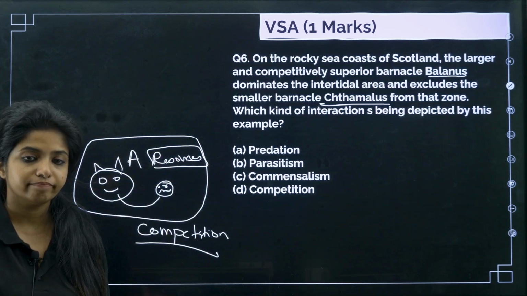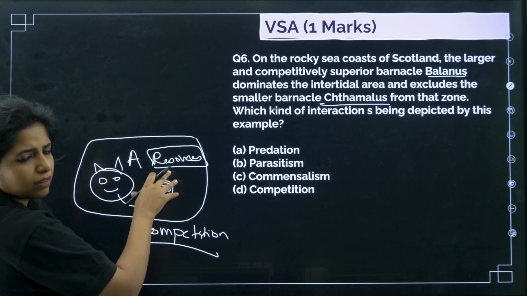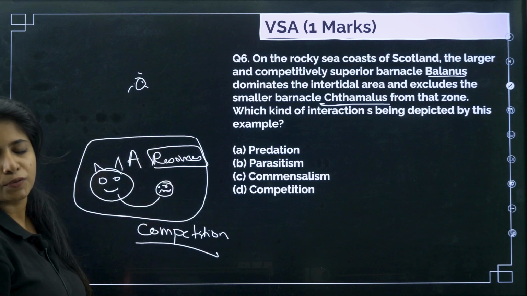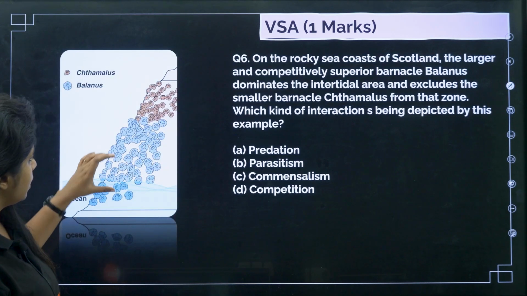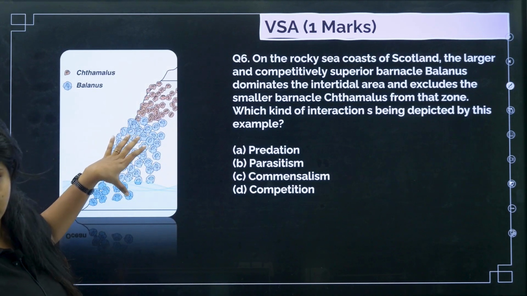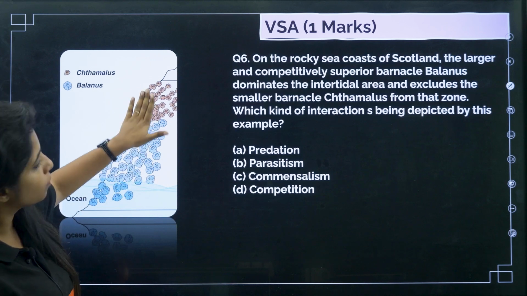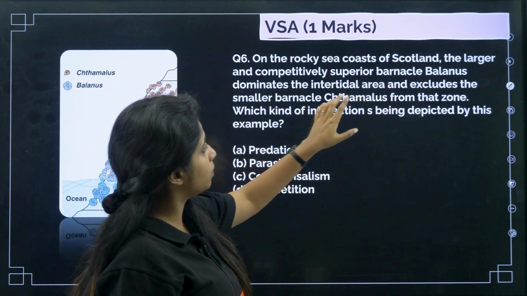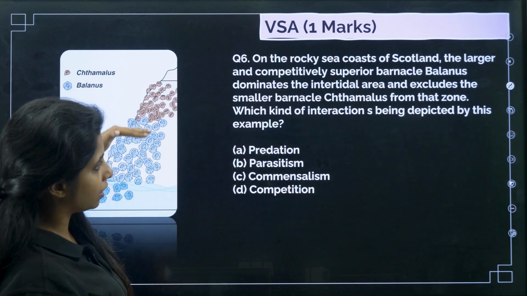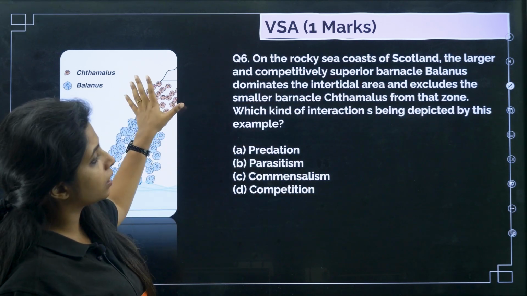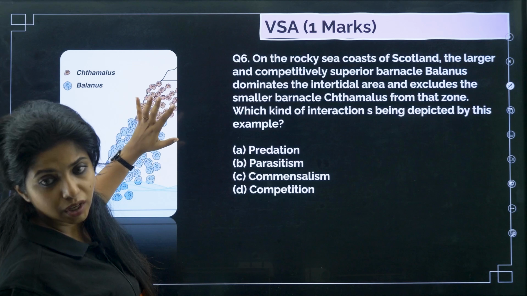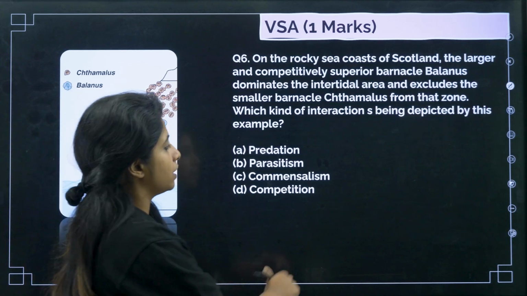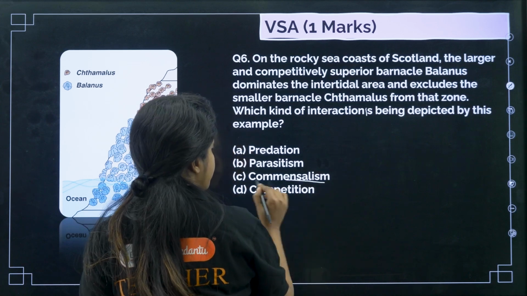So what can be done? This Chutku guy can move from here and go to other areas where the same resources could be found. So that is exactly being done. Over here, this is the larger Balanus that you see, and this is the Thamalis. It kind of moves upwards. On the rocky sea coast of Scotland, the larger and competitively superior barnacle Balanus dominates the intertidal area and excludes the smaller barnacle Thamalis from that zone. So they are excluded. They said go away from this place. Which kind of interaction is being depicted? As an example, my dear children, it is competition.